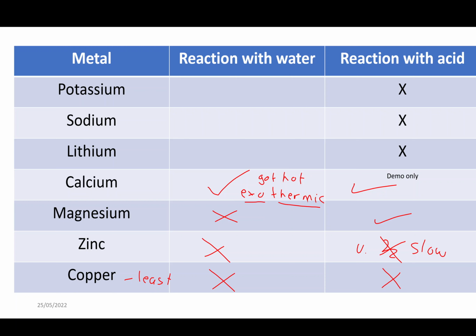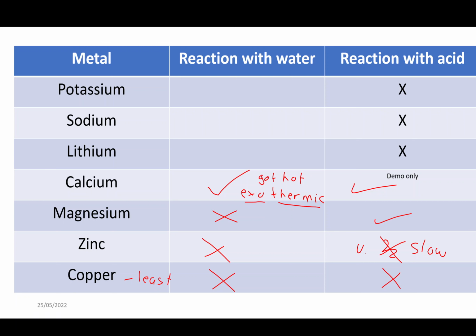That tells us that potassium is more reactive than either sodium or lithium, and trying to react them with acid is too dangerous. Then if you react these less reactive metals with acid, magnesium will react, zinc will react slowly, producing a few bubbles of hydrogen, and copper will not react.